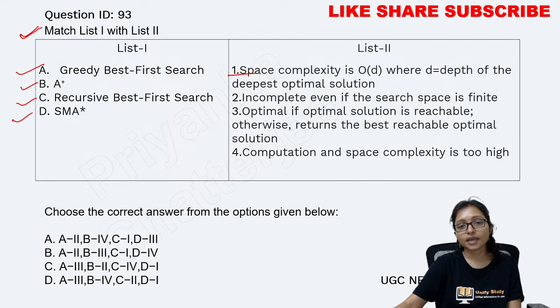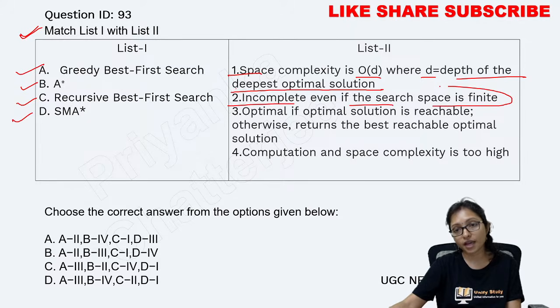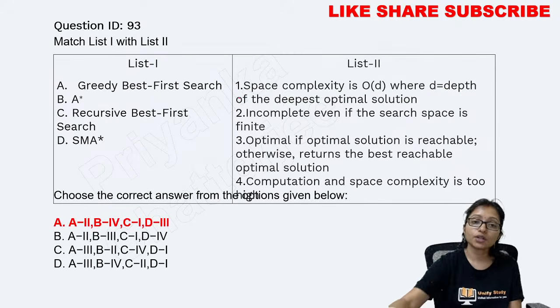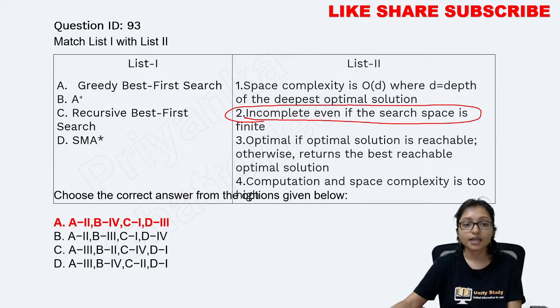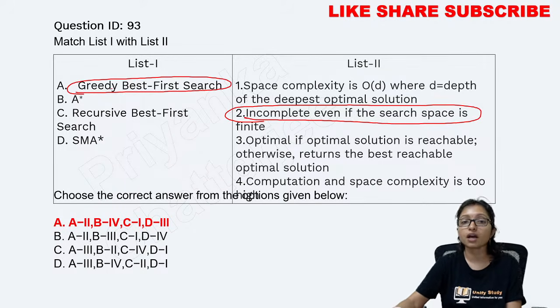Key here: space complexity, D equals the depth of the deepest optimal solution. Incomplete even if the search space is finite. What will be the answer here? It is actually coming with greedy best-first search, because greedy best-first search is not guaranteed to give you the optimal solution. It will not give you a guarantee. That's why it is greedy.